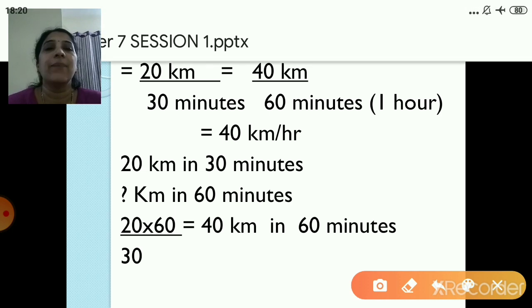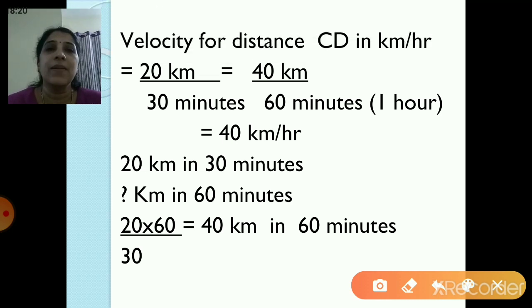Again we have done the same thing. 20 kilometer in 30 minutes. So how many kilometer in 60 minutes? So cross multiplication, 20 into 60 upon 30. So 0 and 0 gone, right? And then 3 ones are 3, 3 twos are 6. So 20 twos are 40. So 40 kilometer in 60 minutes. Now 1 hour is equal to 60 minutes. So 40 kilometer per hour.